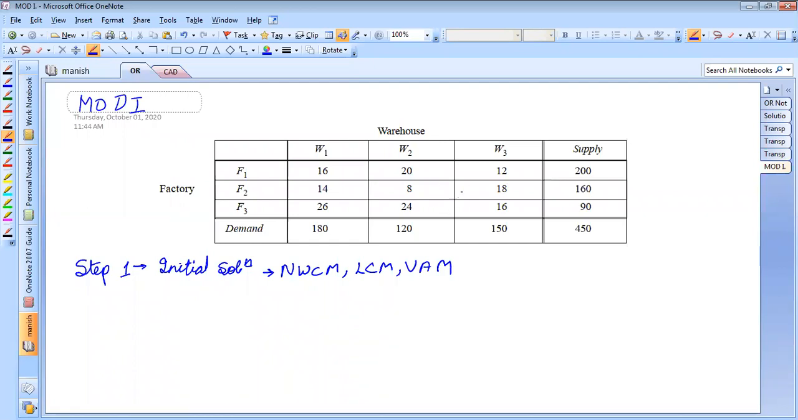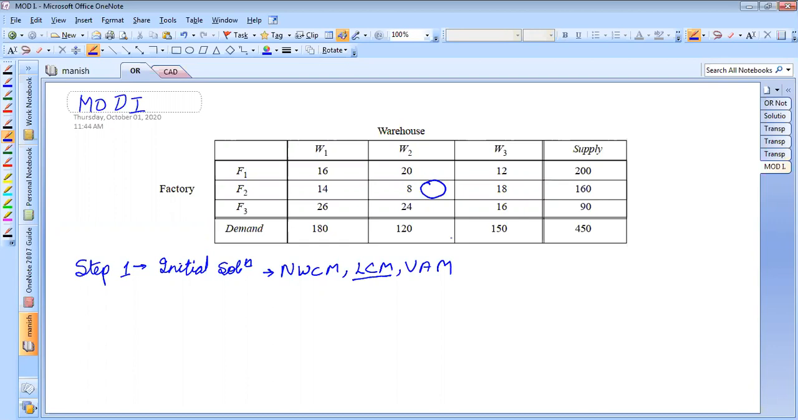For the purpose of solving fast, I'm going with the least cost method. This is my way of doing it. You can use the VAM method also. There is no problem with the VAM method, the LCM method, or the NWCM method, that is the northwest corner method. For this problem, I am using the LCM method. If I see, the least cost is 8, isn't it? So for this, I'll make an allocation.